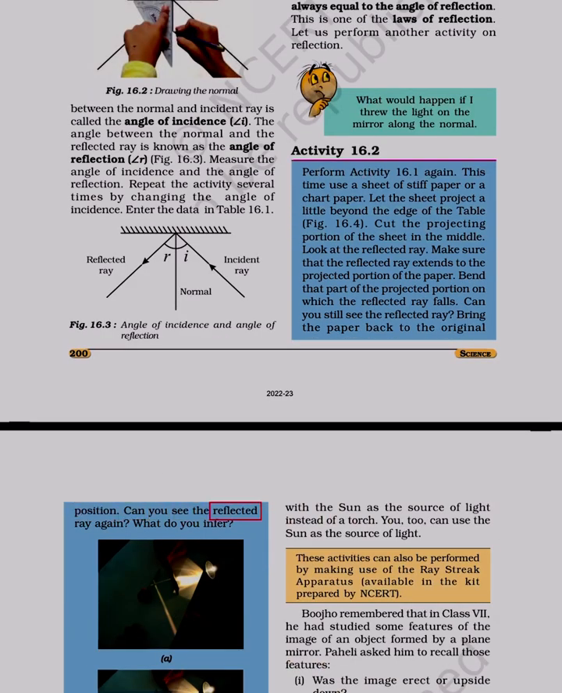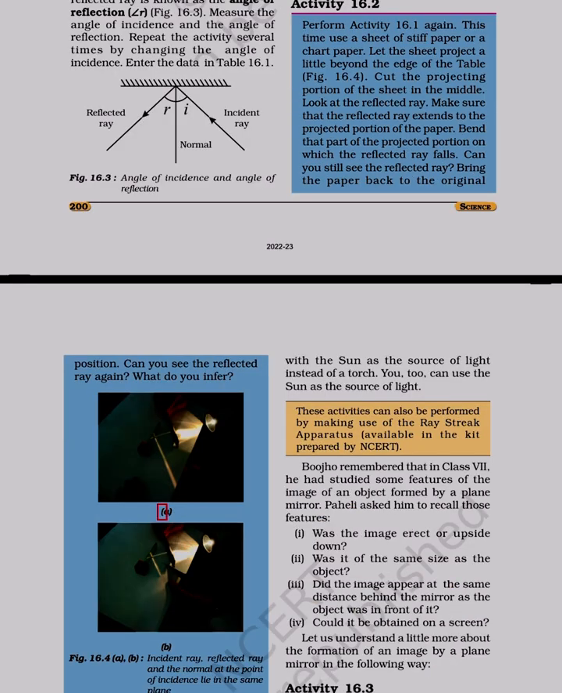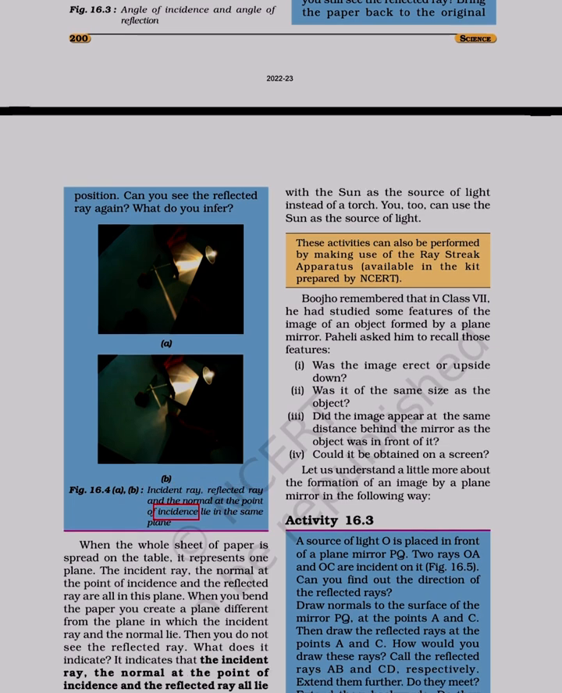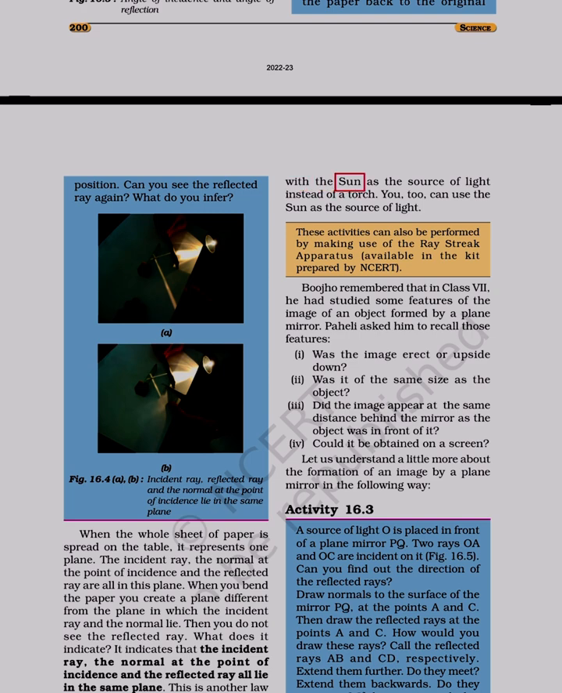Can you see the reflected ray again? What do you infer? Figure 16.4. A, B, incident ray, reflected ray, and the normal at the point of incidence lie in the same plane. With the sun as the source of light instead of a torch, you, too, can use the sun as the source of light.